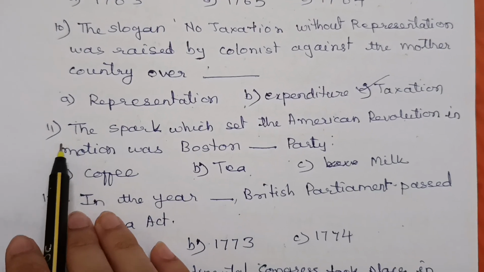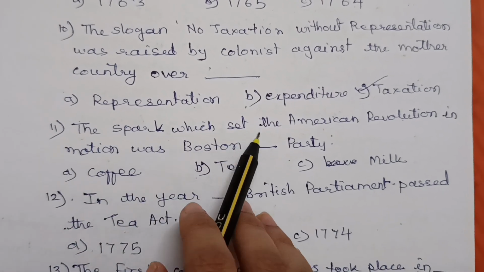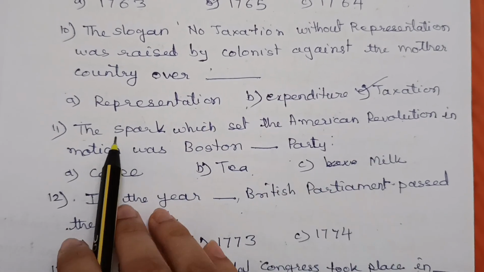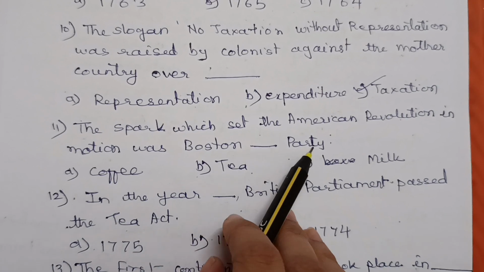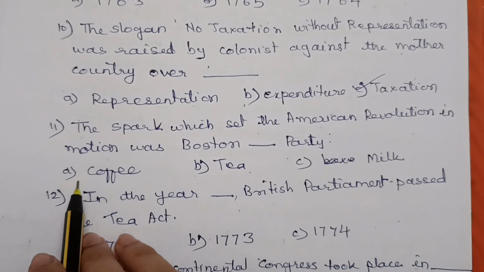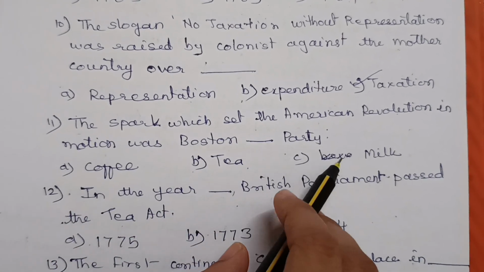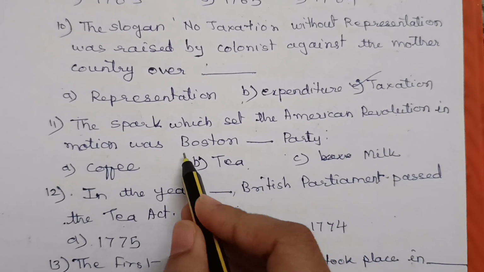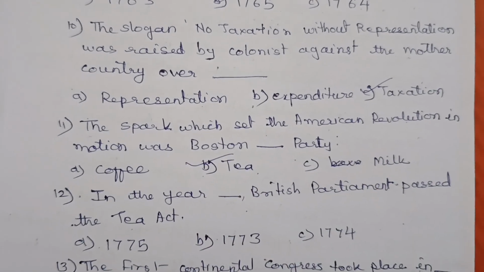Taxation. Question number 11. The spark which set the American Revolution in motion was Boston Dash Party. Options are A. Coffee, B. Tea, C. Milk. And the correct option is Tea Party.